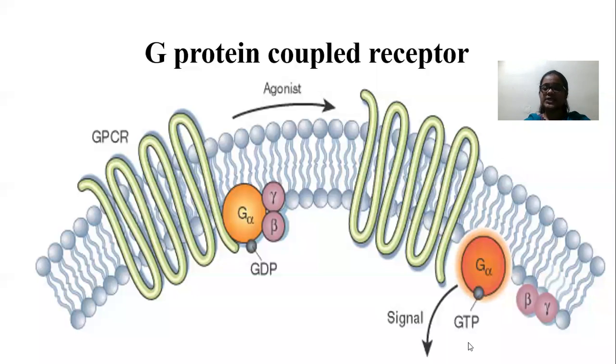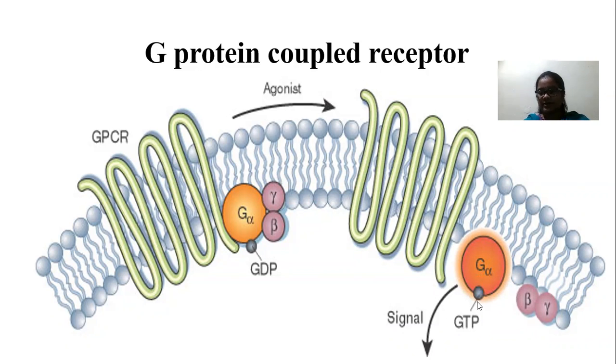GTP means guanosine triphosphate. So when the agonist binds with the receptor, conformational changes happen in the receptor, and those changes transmit the signals to the G proteins. The GDP is replaced by GTP.